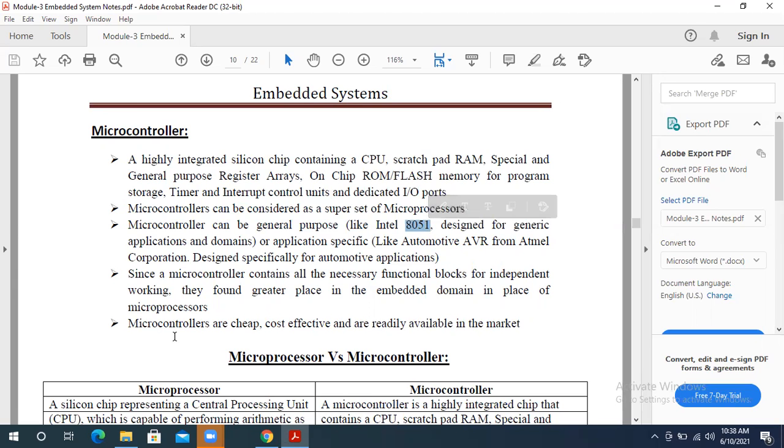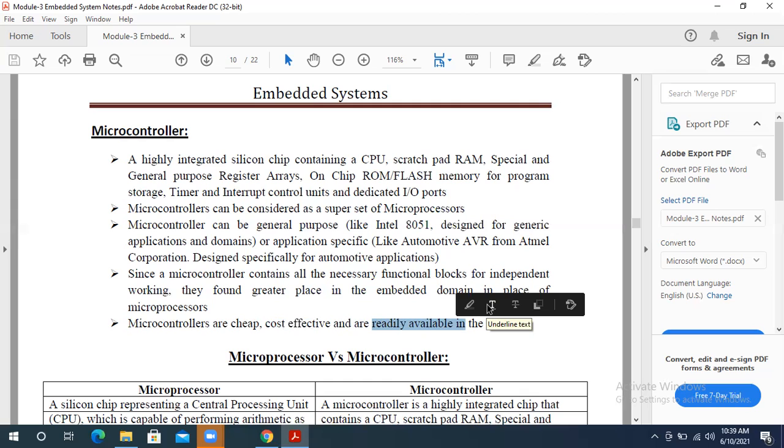So why are we going for microcontroller? Because it is very cheap, cost effective, and these are readily available in market here. These are the three aspects. That's why we are going for the microcontroller. The first one is it is cheaper, cost effective, and we already get these devices in market which are already developed here. We no need to assemble it once again.